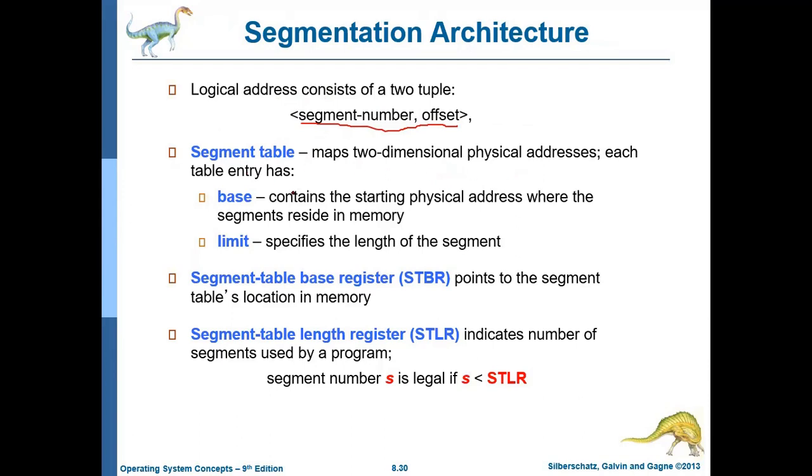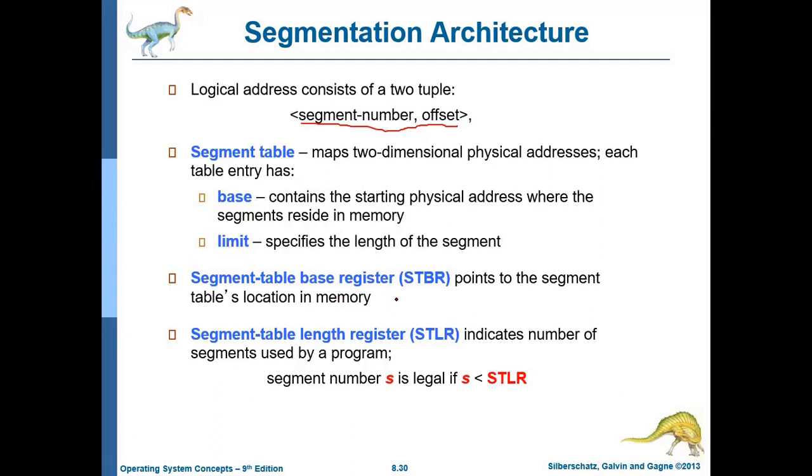Each table entry has a base and a limit. The base contains the starting physical address where the segment resides in memory, and the limit specifies the length of the segment. Because all the segments have different sizes, we need to maintain a base and limit for every segment: from which address your segment is starting and up to which address it extends.